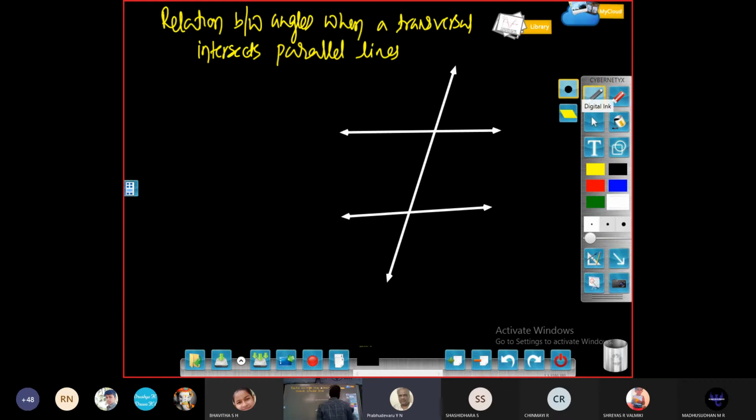I'll call the first line AB and the second one CD. AB and CD are parallel lines, and then T is a transversal, intersecting at 2 distinct points, P and Q.